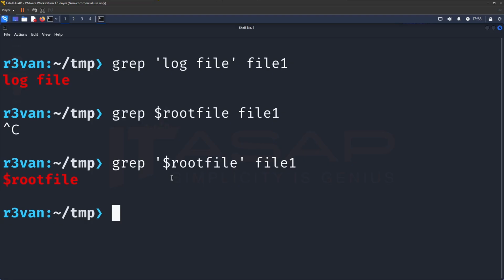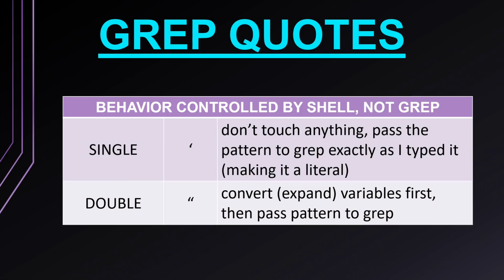Now let's talk about double and single quotes. The first thing to know is that quote behavior with grep is not determined by grep, but rather by the shell, be it bash, Z shell, Korn shell, etc. Under the hood, the shell looks at the quotes first in your command and from there decides what pattern to hand to grep. Meaning, if your pattern is in single quotes, the shell will hand your pattern to grep exactly as you typed it. However, if your pattern is in double quotes, the shell will convert the variables first, then pass the converted pattern to grep for processing.